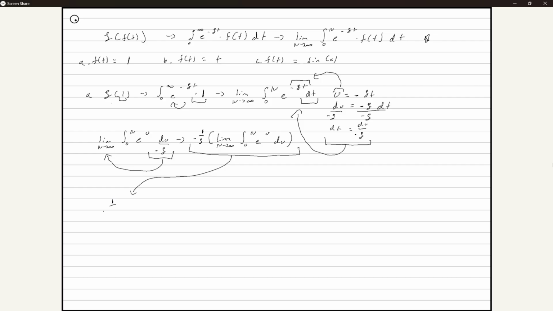So this is 1 over negative s of the limit as n goes into infinity of the integral from 0 to n of e to the u du. Okay. What's the integral of e to the u? Would that be e to the u? Yes. For example, what will be the integral of e to the x? E to the x.